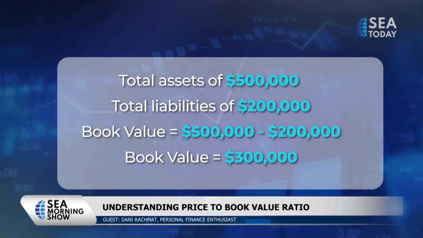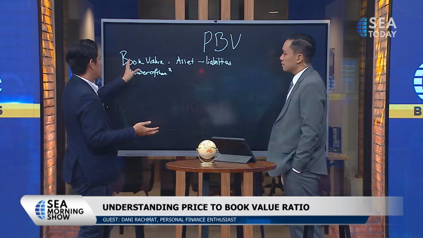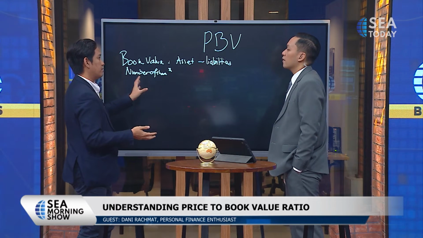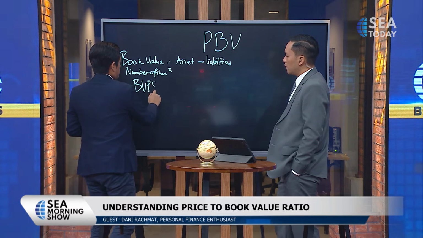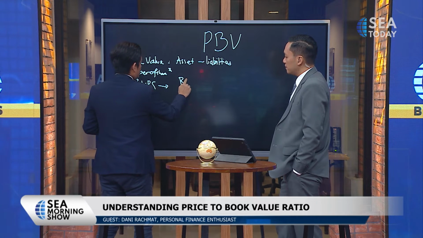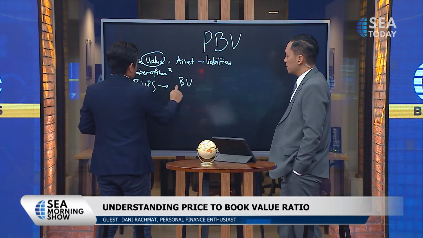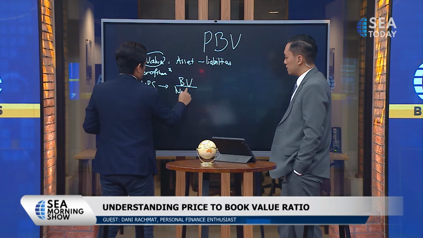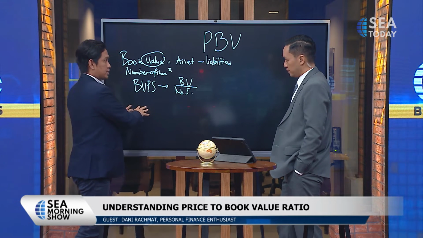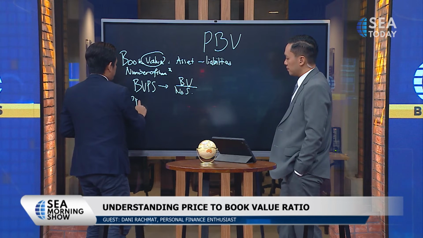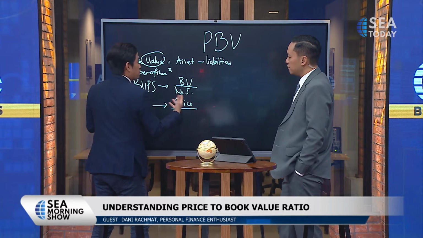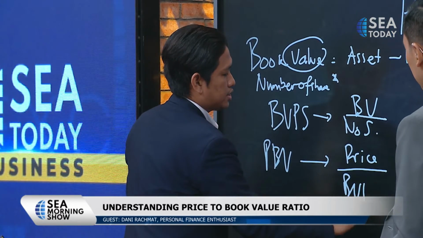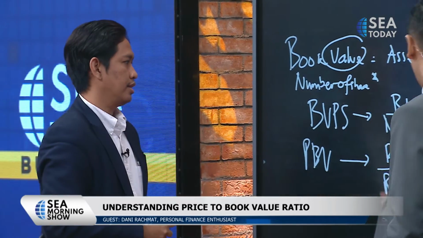So if you want to compare apples to apples between one company and others, you have to divide the book value by the number of shares available in the market. Only then you get the book value per share. This is book value, divided by number of shares. Here you get book value per share. And then when we want to talk about PBV, you divide the current price by the book value per share.